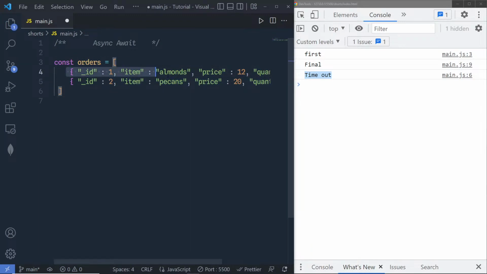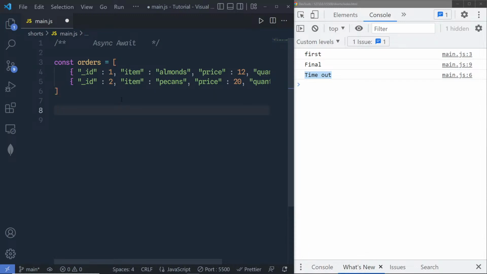Inside this array of objects, you have two objects with different properties: ID, item, price, and so on. So you have all these properties inside this object, and you want to insert one more order inside this array. So you create a function here.